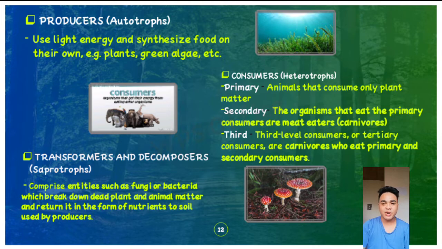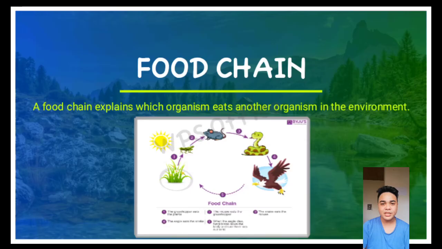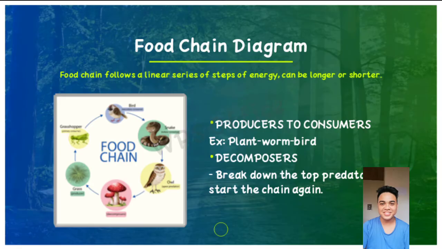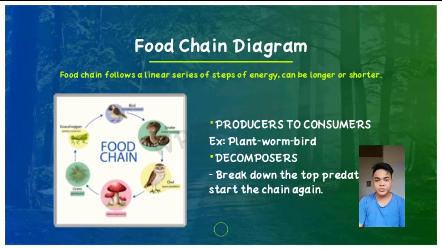So the decomposer is also considered a heterotroph, and comprises organisms such as fungi or bacteria which break down dead plant and animal matter and return it into a form of nutrients used by producers. So the decomposer is a big factor in how the ecosystem works because it gives us nutrients. The picture shows how the food chain affects the ecosystem.